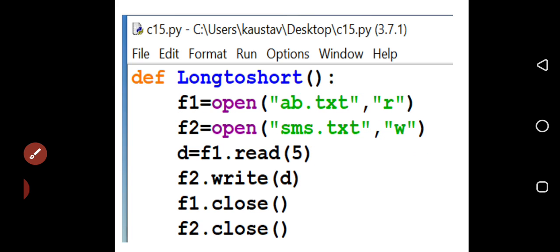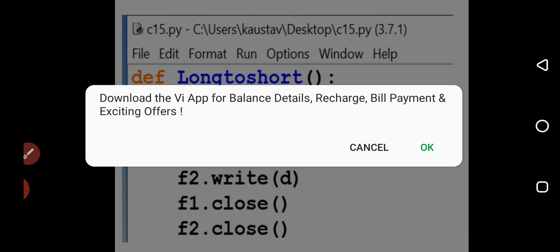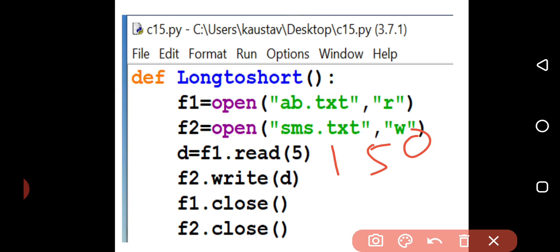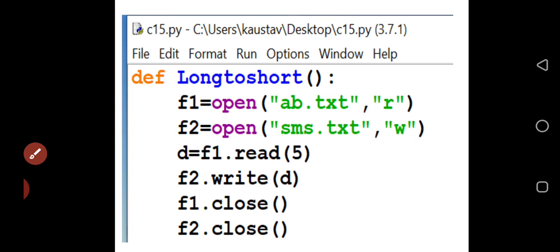Fine. So what I have done, d is equal to f1.read. Here we pass how many characters it is going to read. It is going to read 150 characters, the first 150 characters. So in place of 5, it will be 150. It has been read and stored into d. f2.write(d), things have been done. f1.close, f2.close.